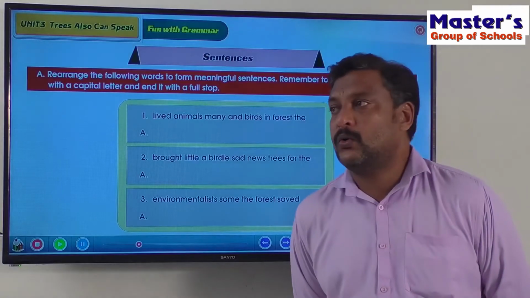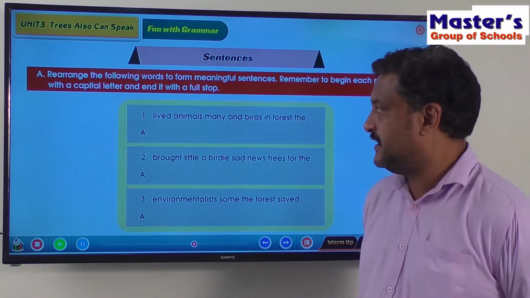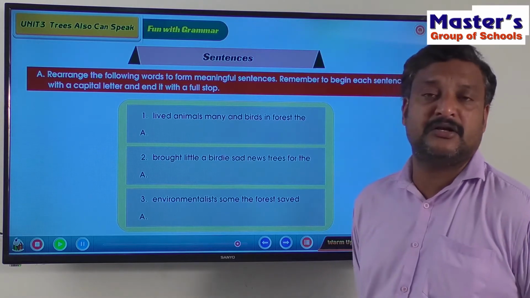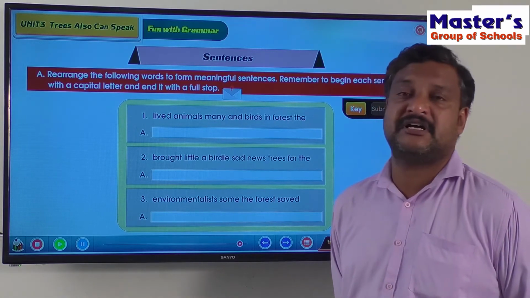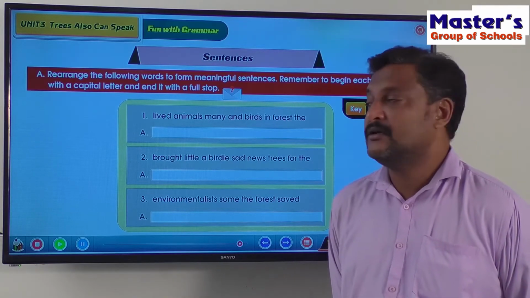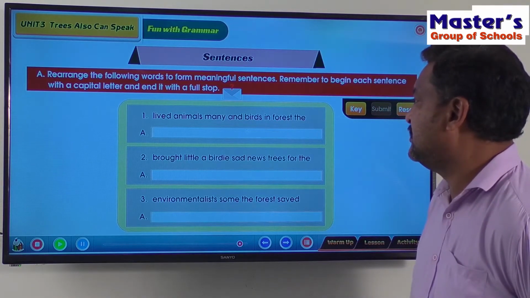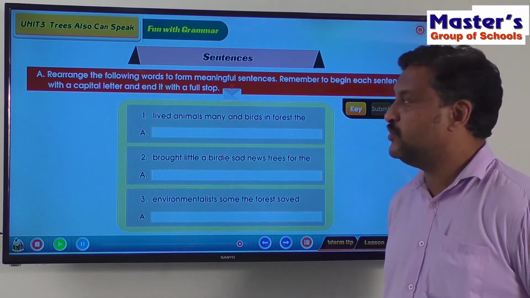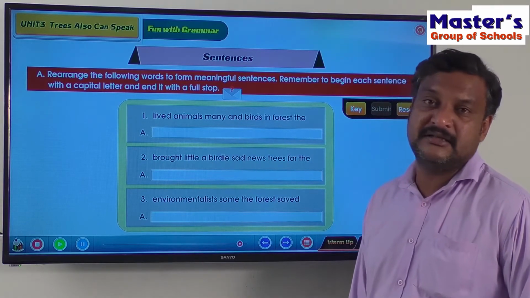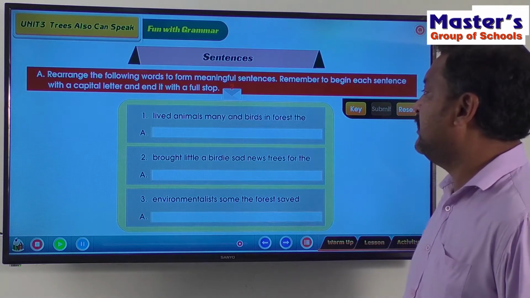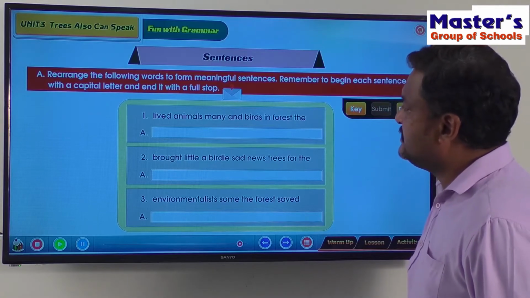Fine. So, coming to the fun with the grammar part, we have seen in the class that sentences are not just a group of words, but a group of words which have a complete sense or meaning. Here we have some scrambled words: lived animals many and birds in the forest. We need to rearrange these words and make a complete sentence. So what will be the answer?